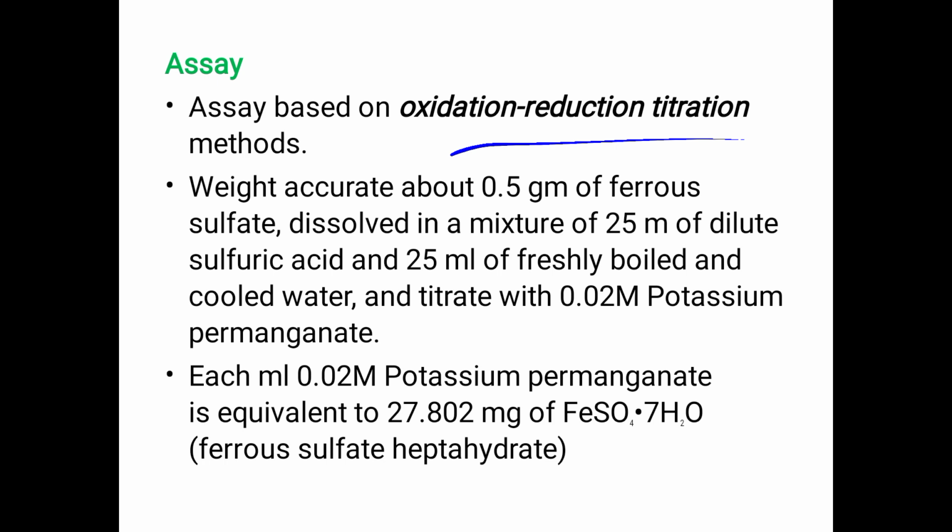Each ml of 0.02 molar potassium permanganate is equivalent to 27.802 milligram of ferrous sulfate, FeSO4.7H2O, that is ferrous sulfate heptahydrate.